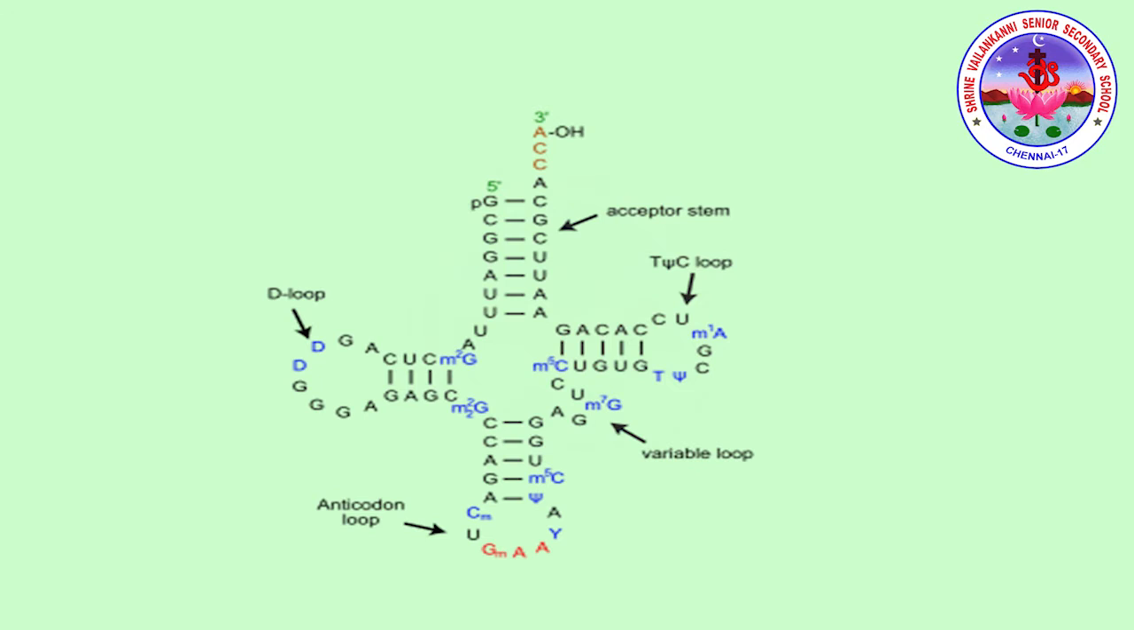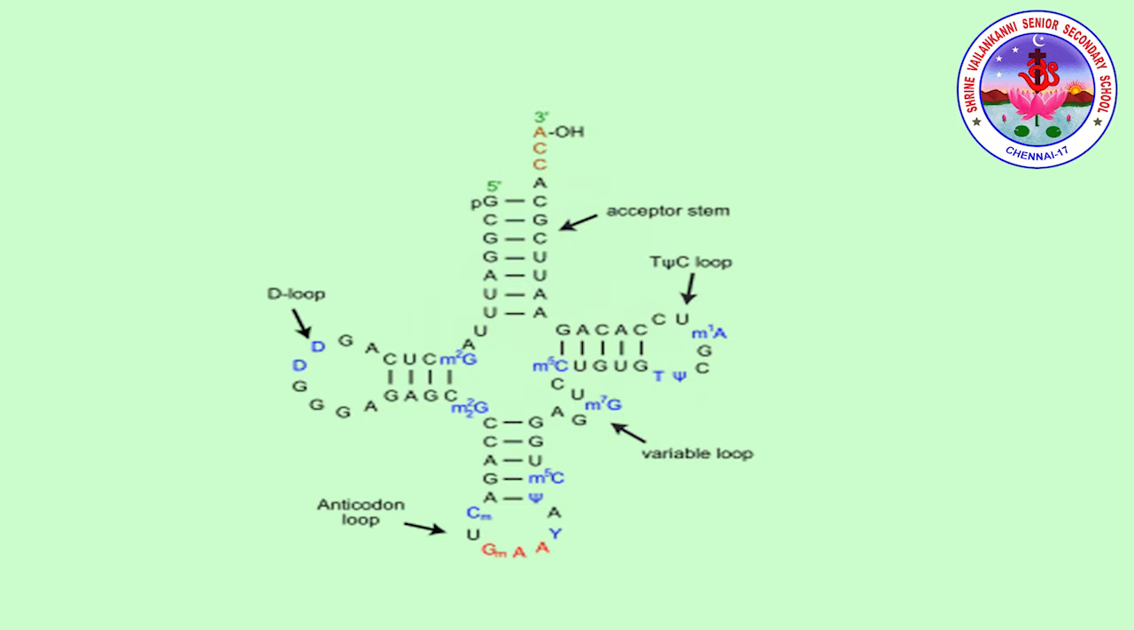So next we're going to discuss the D loop. The D loop is on the left hand side of the picture. The D arm has a stem of 3 to 4 base pairs and it ends in a loop called the D loop, as it generally contains dihydrouridine, a modified nucleotide. Next we're going to discuss the anticodon loop. This will be the bottom structure of